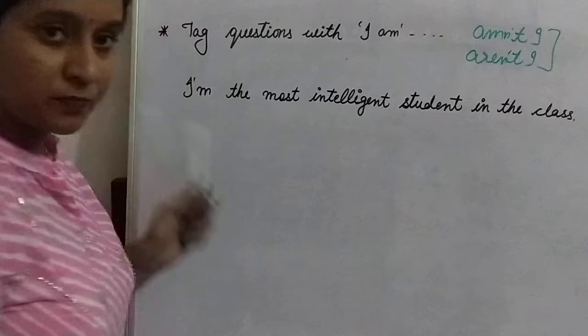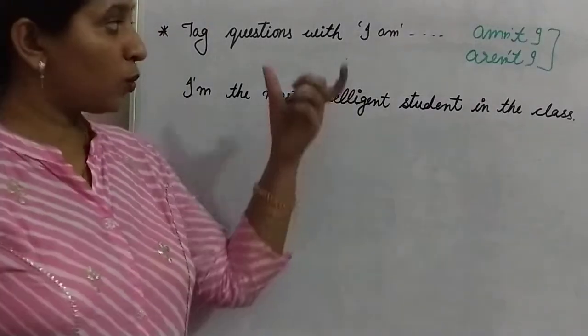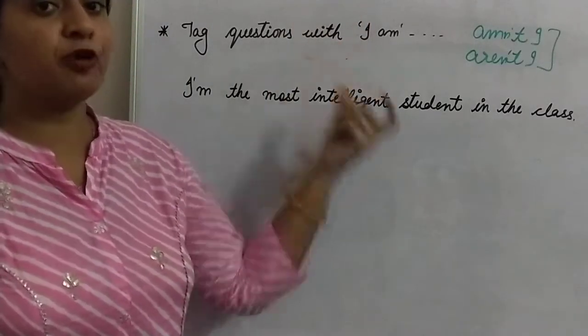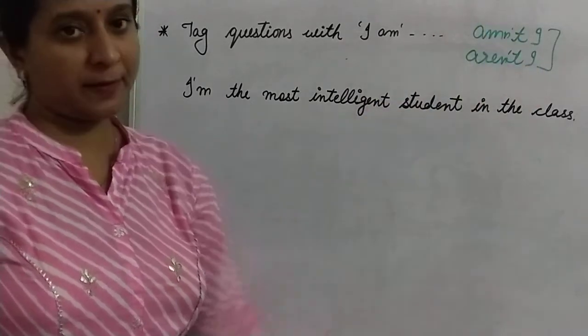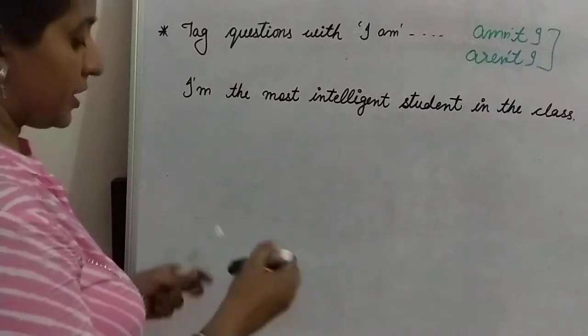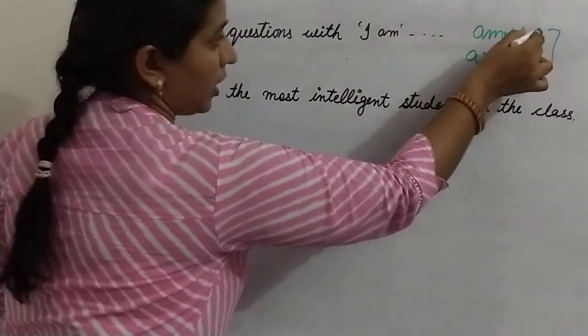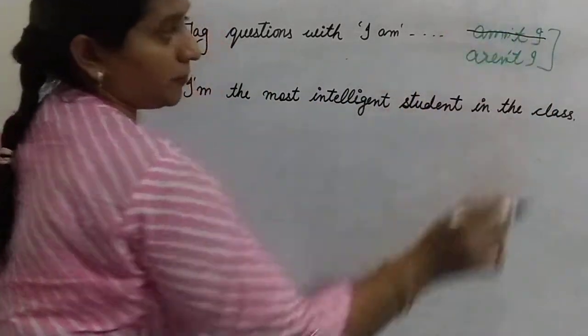Which one? Tell me the answer. What will be the contracted form of I am? Amn't I or aren't I? There is nothing like the word amn't I.